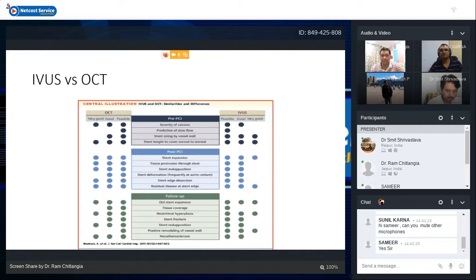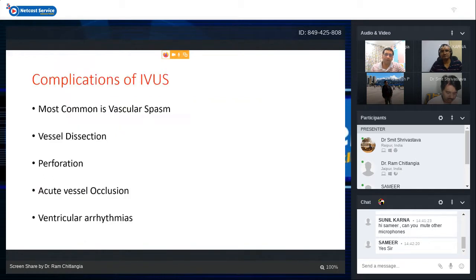For severity of calcium and all these things we have already discussed, they are all good. Mostly both techniques work well if you are using them appropriately. What are the complications of IVUS? The most common will be vascular spasm, because around a 2.8 French catheter you are taking inside the artery and sometimes vascular spasm will be there. So always give NTG while starting the IVUS examination.